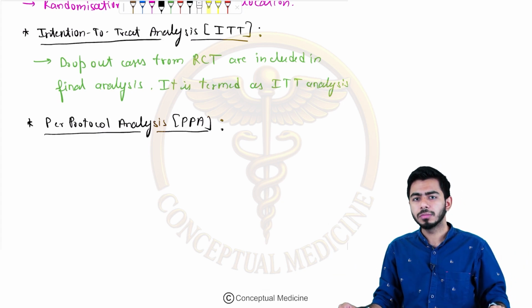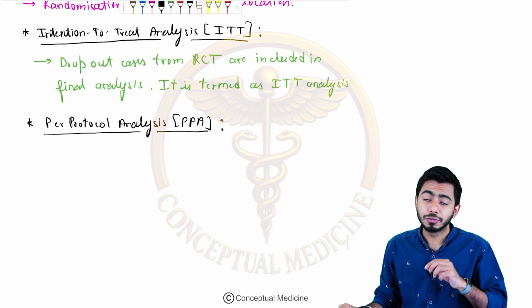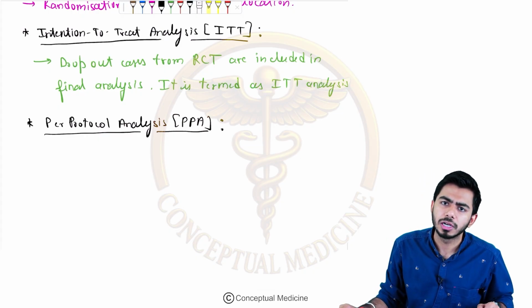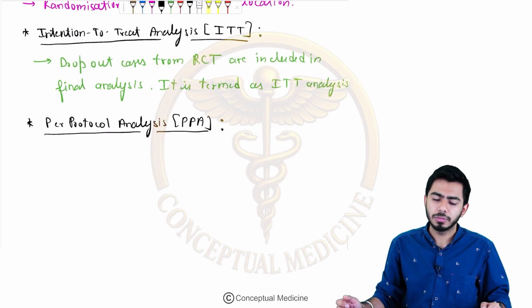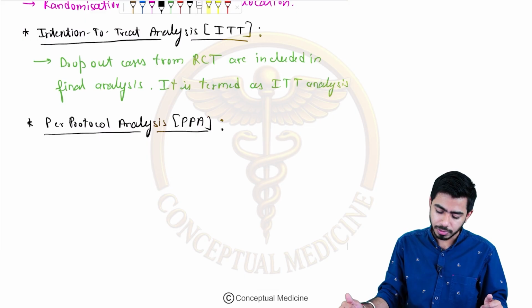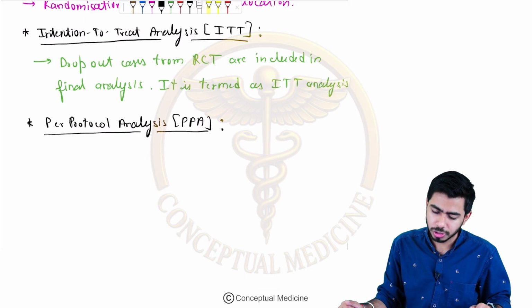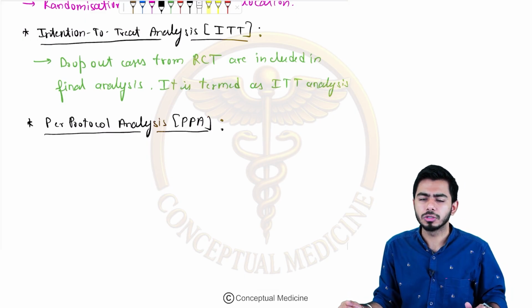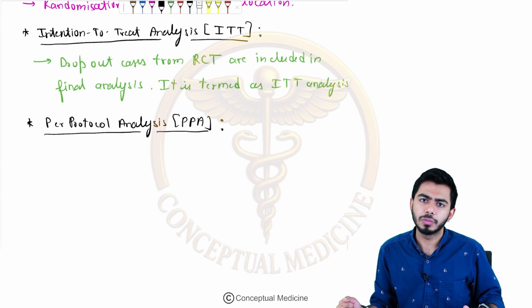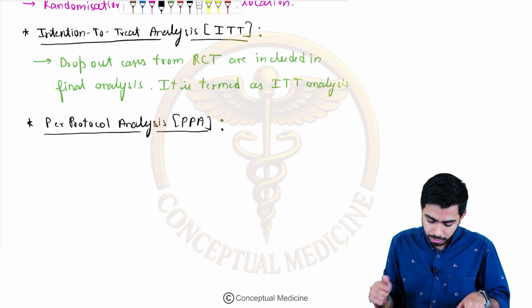If the question comes, which of the following is not coming under the category of randomization, then your answer will be the per protocol analysis. Which of the following is coming under randomization, then among these two options, intention to treat analysis and per protocol analysis, intention to treat analysis is the answer, because it is coming under the example of randomization. I hope I made my point clear.